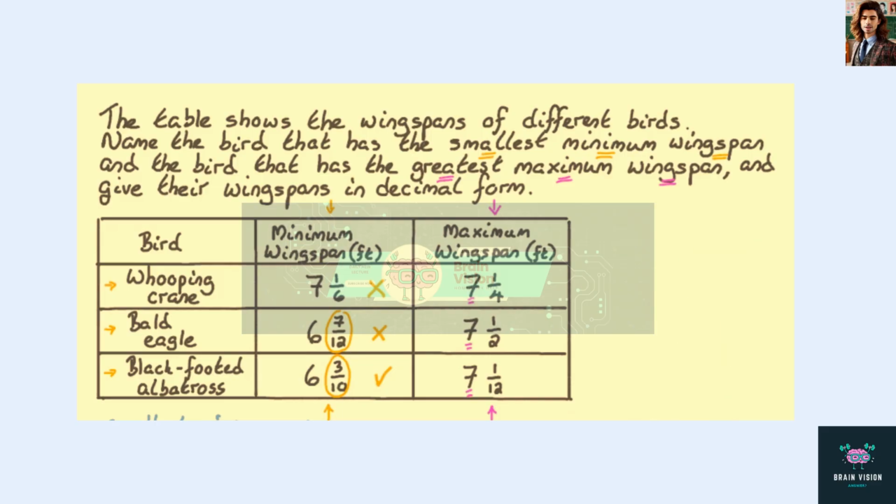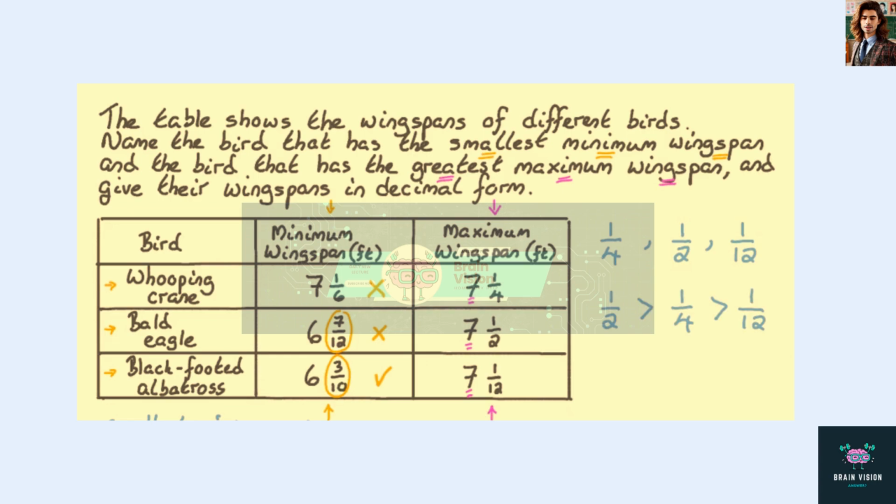All 3 birds have a maximum wingspan equal to 7 and some fraction, so we need to compare the 3 fractions. The 3 fractions, 1/4, 1/2 and 1/12, are all unit fractions, as their numerators are equal to 1. As such, we simply need to compare their denominators.